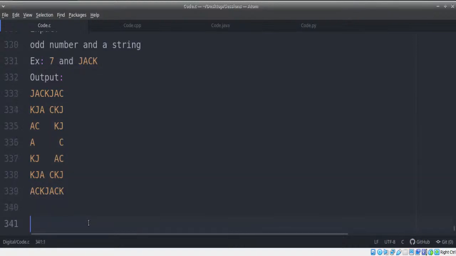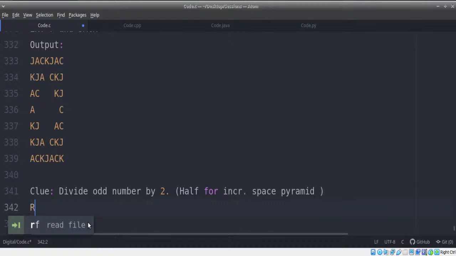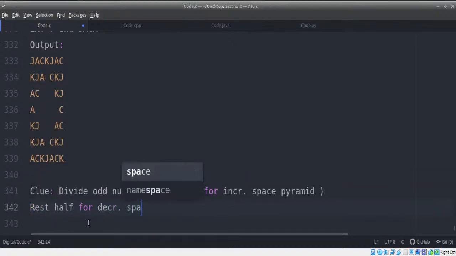Whenever the odd number is given, based on the odd number, divide it by 2. Whatever value we get, half is for the increasing space pyramid, and the rest half is for the decreasing space pyramid. That's it.